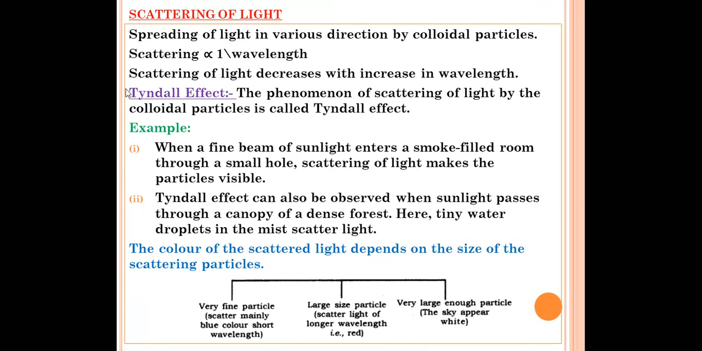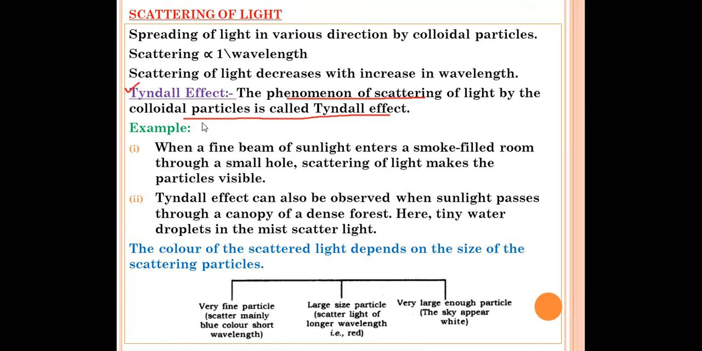So what is the Tyndall effect? Now we'll read about the Tyndall effect. You have all read about the Tyndall effect in 9th standard also. The phenomenon of scattering of light by the colloidal particles is called the Tyndall effect. This definition is also very important. Generally a question is asked from this one also. Define Tyndall effect, or what is Tyndall effect, for a 1 mark question. So you should remember this one. The phenomenon of scattering of light by the colloidal particles is called the Tyndall effect.